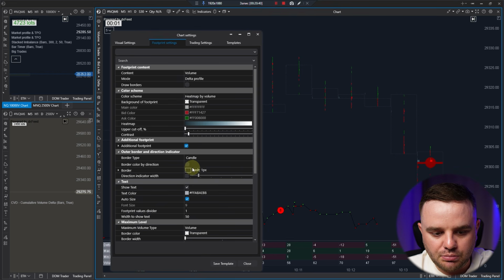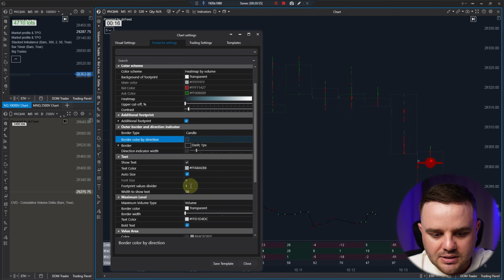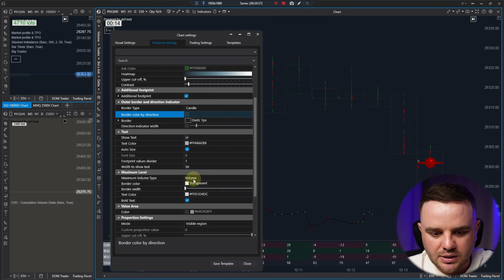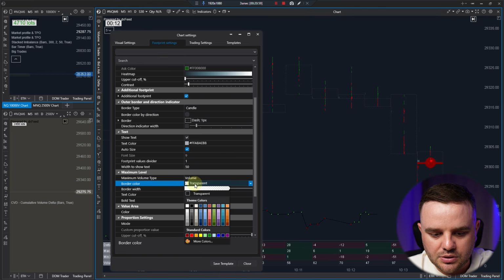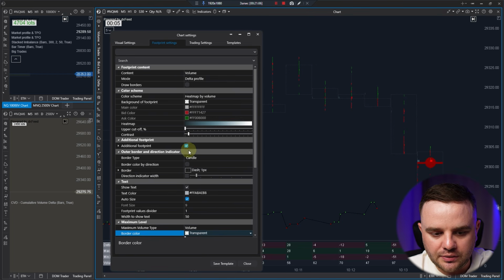You can have border by color direction. I don't use it honestly, but you can do a border, and you can choose how big that border would be. As you can see, that border could be way bigger. The next one, text. Maximum level volume, I don't do it because, as you can see, it is transparent for me. And any filters, I don't do any filters.